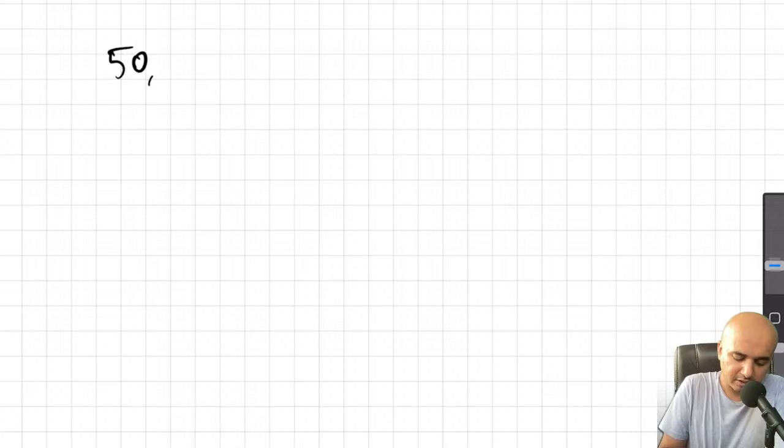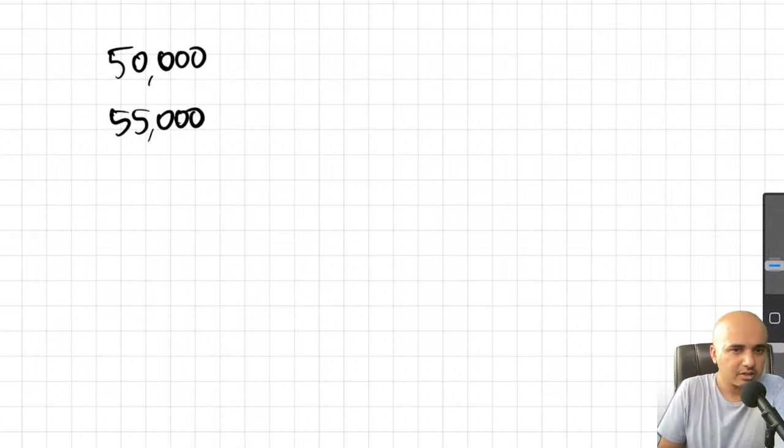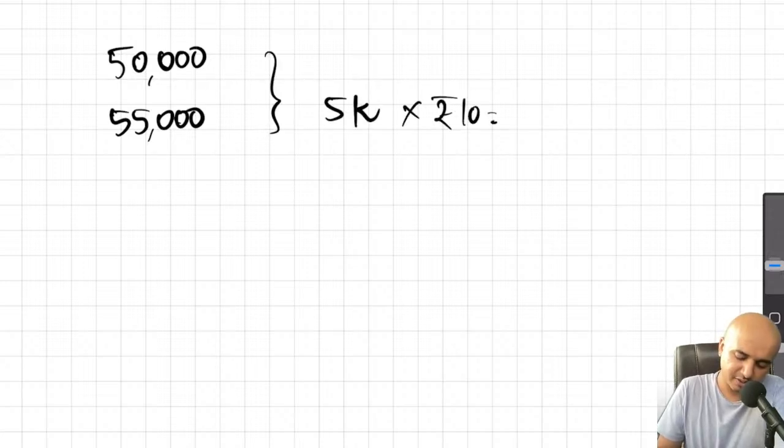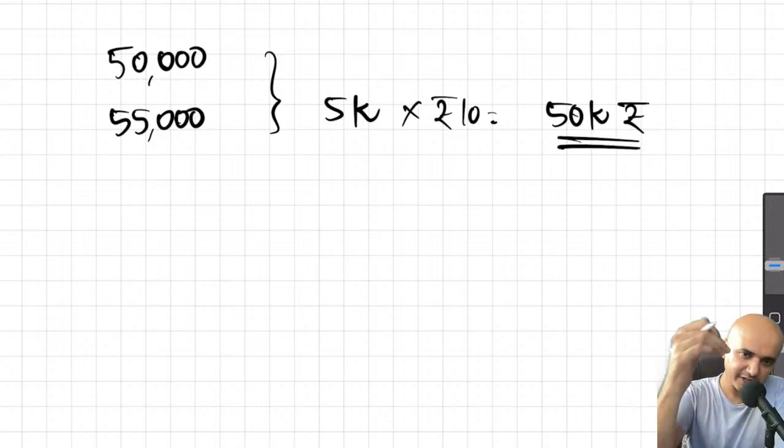Like the excess amount of money which we have received towards extra, we will have to return. We issued 50,000 shares, but we received applications for 55,000. So the difference here would be 5,000 into per share 10. This would be 50,000 rupees. This is the extra money lying with us, which we have to return.